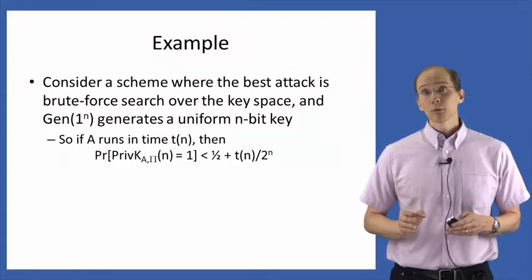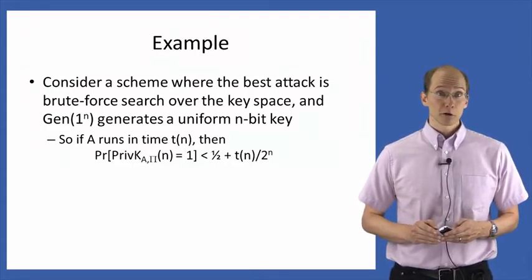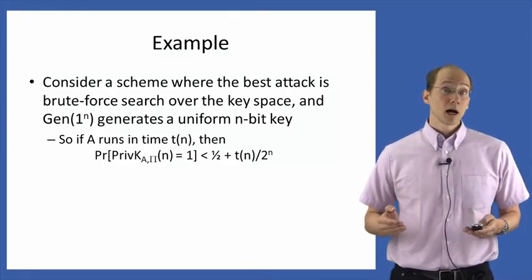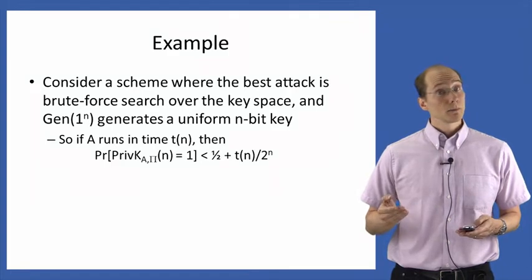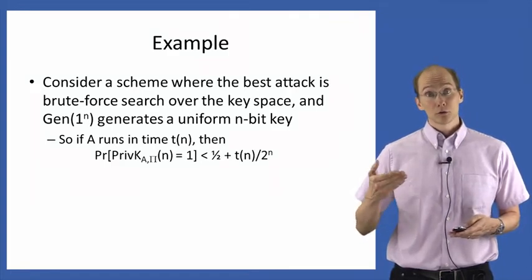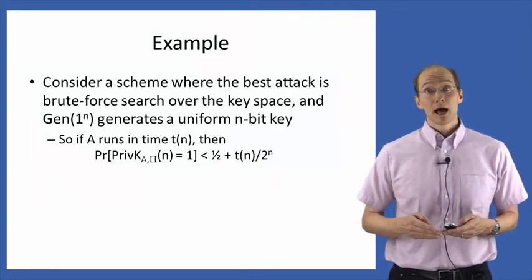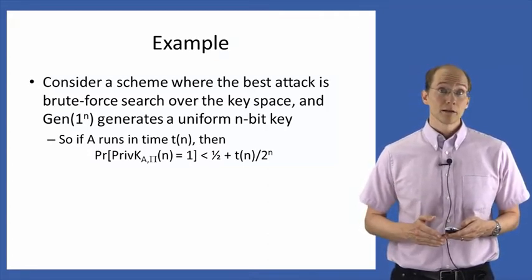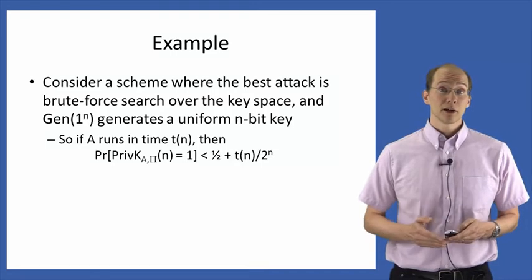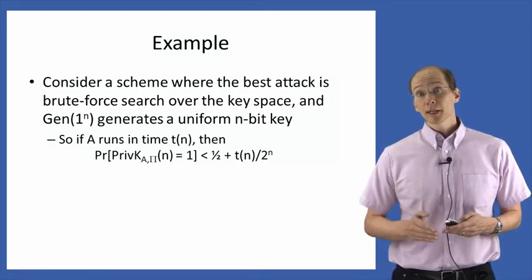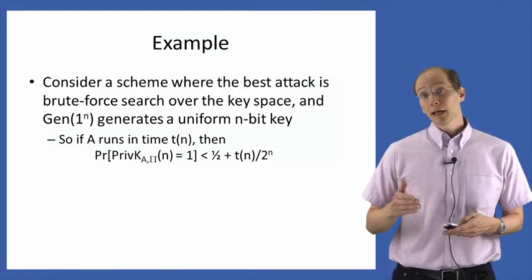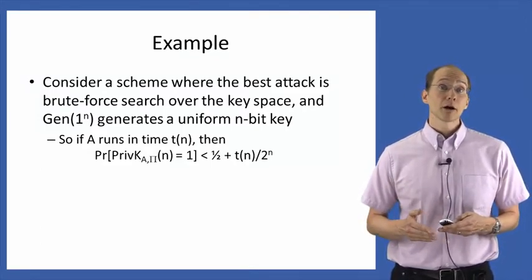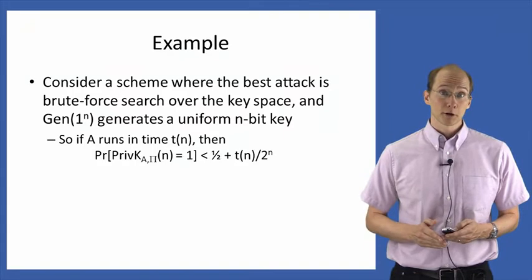Because we're assuming that the best attack is brute force search, if we have some attacker that runs in some time t(n), remember the attacker is now allowed to make its running time depend on n, then the success probability of the attacker is essentially going to be 1/2 plus the probability with which the attacker happened to find the key in its brute force search.